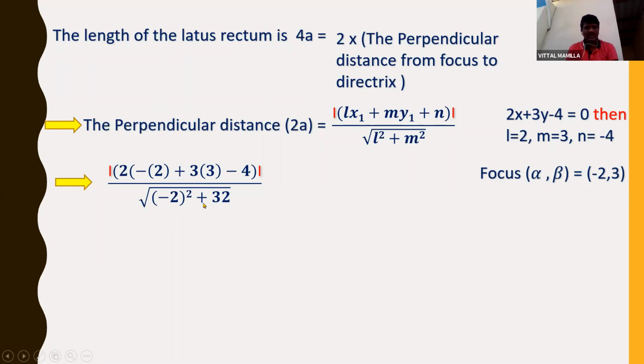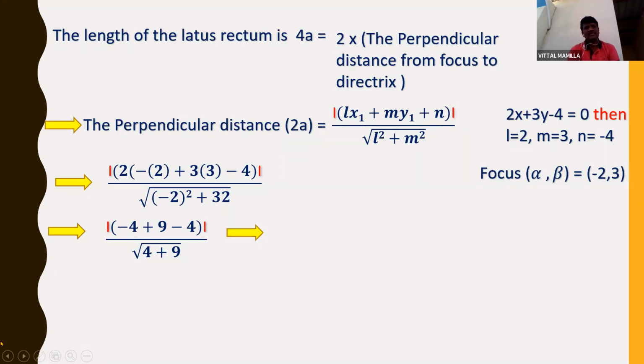l square plus m square. l is 2 square, and m is 3 square. By mistake it is given 3 square, actually it should come as 3 square. So 2 into minus 2 it is minus 4. 3 into 3 is 9, minus 4, by under root of 4 plus 9.